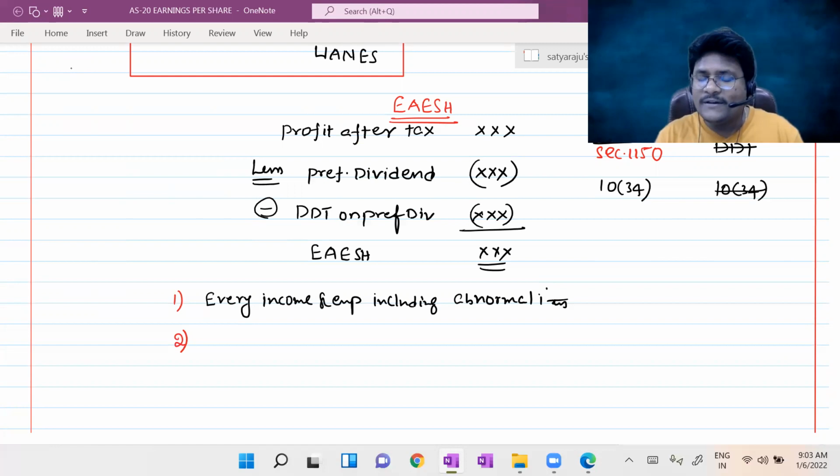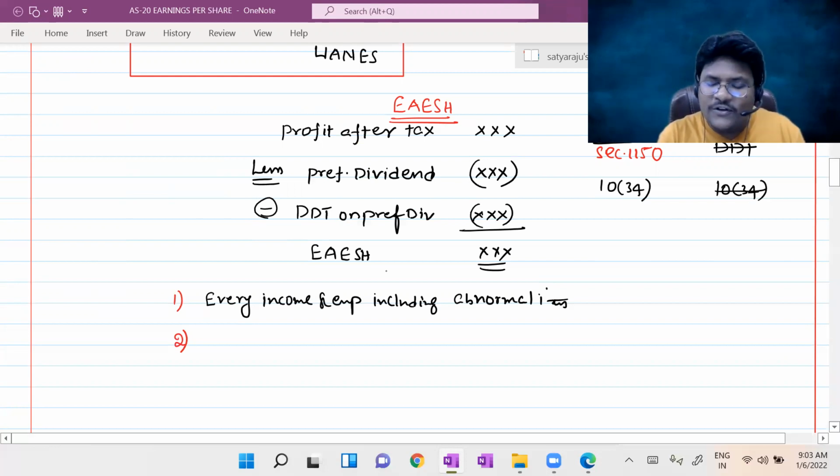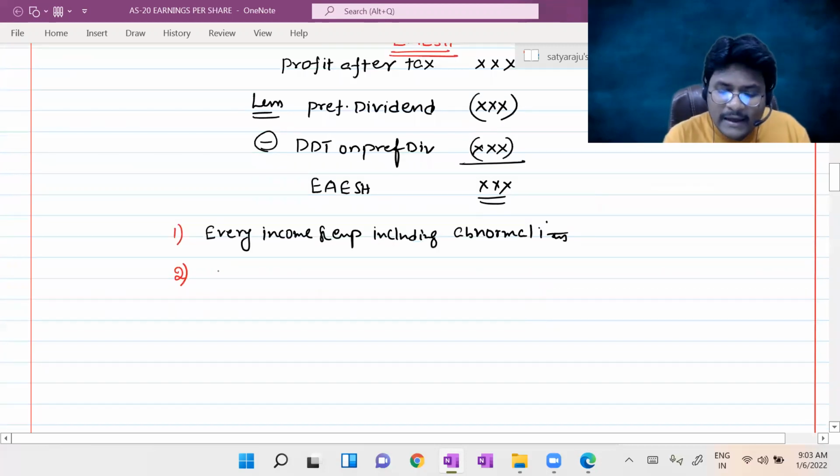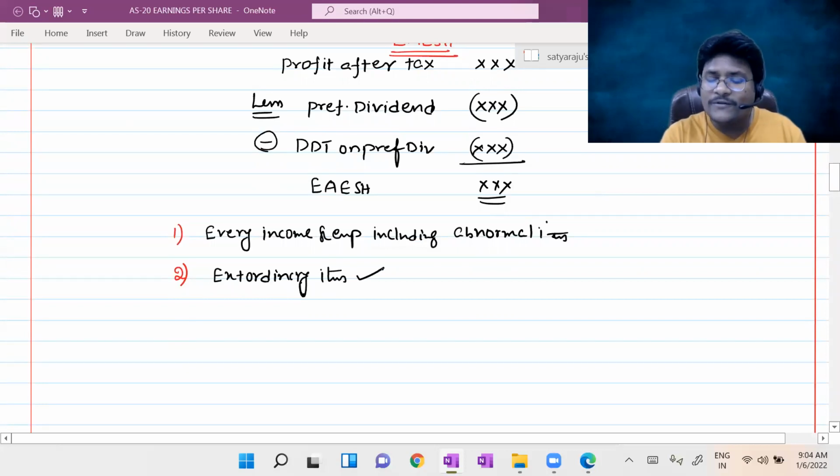Sir, why are you discussing all such things right now? The reason is extraordinary items, if any are there. For example, if a current year earthquake loss is there and I debited it to the profit and loss account, such extraordinary items should also be considered at the time of calculation of earnings available to equity shareholders.